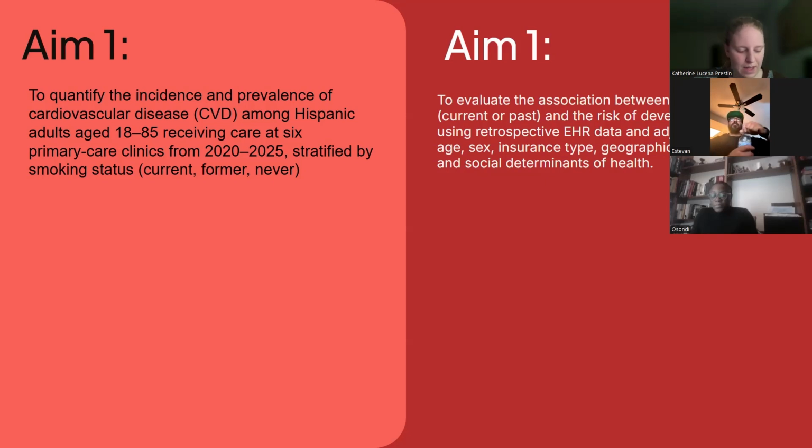Our second aim focuses on evaluating how smoking influences the risk of developing CVD. We will examine whether current or past smoking increases CVD risk in Hispanic adults, analyzing how adjusting for key factors such as age, sex, insurance type, zip code, and social determinants of health will affect this. Adjusting for these variables helps isolate the true effect of smoking on CVD risk. Our goal is to determine how strongly smoking is associated with CVD using measures like relative risk and adjusted hazard ratios.